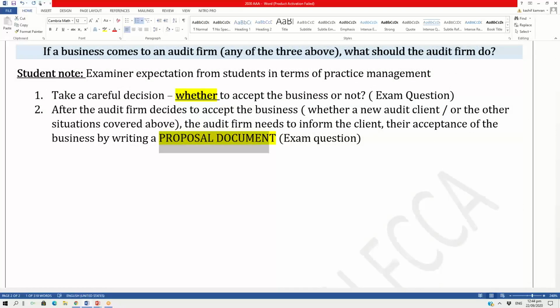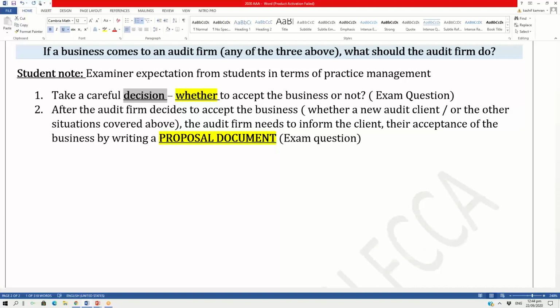So the first thing the student should know is the decision. How would you take a decision to accept or reject? Second, if you decide that you want to accept the client, you will send him a proposal that yes, I am willing to accept you, but this is my proposal. If you agree to my proposal, I am willing to offer you my services. Now, a proposal might be like your quotation.